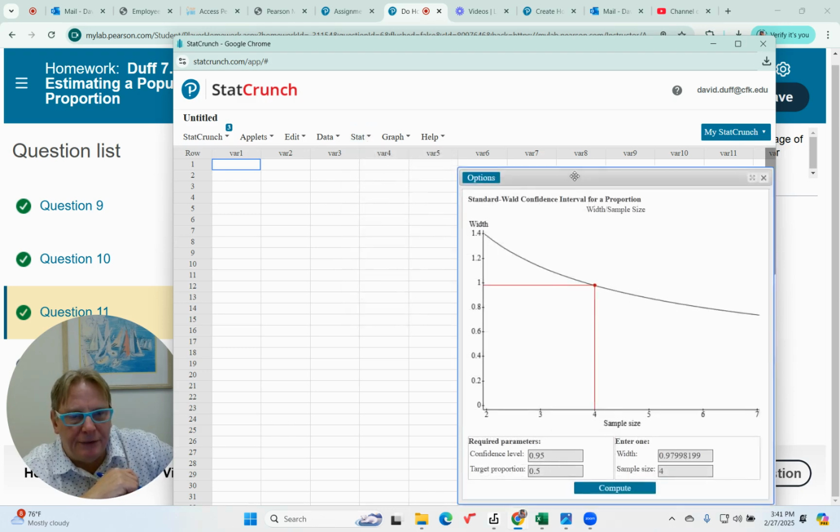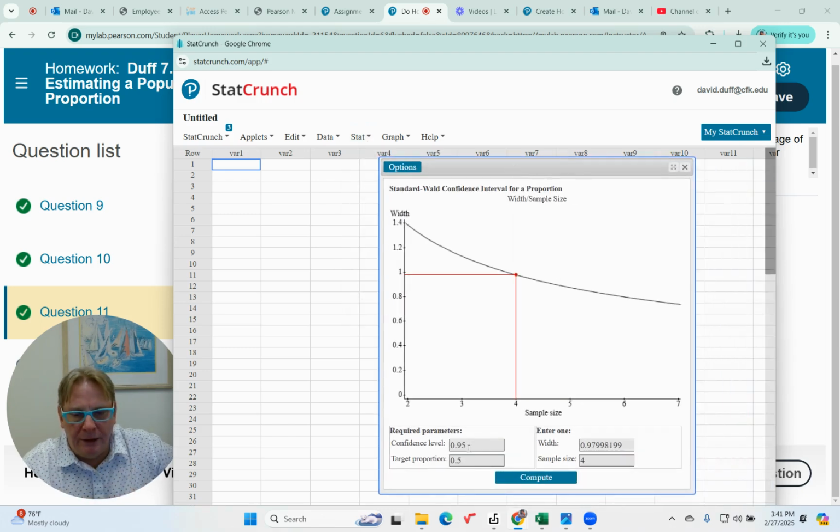We're going to select that, right? And now we need to enter our confidence level of 0.95, which is already populated. If we don't have any previous information, we use the target proportion of 0.5. In other words, we're saying there's a 50-50 chance if we don't know anything whatsoever.